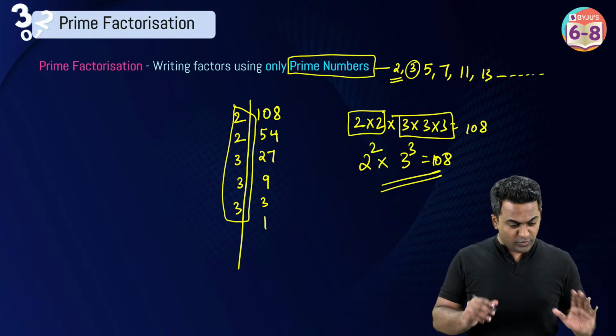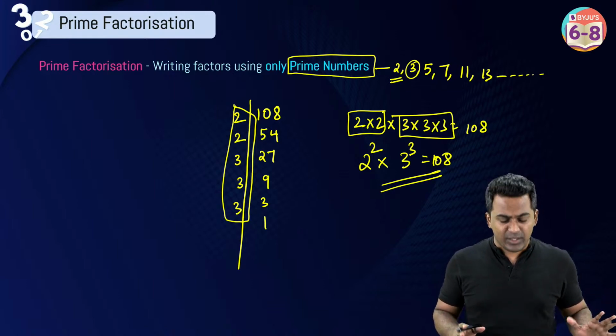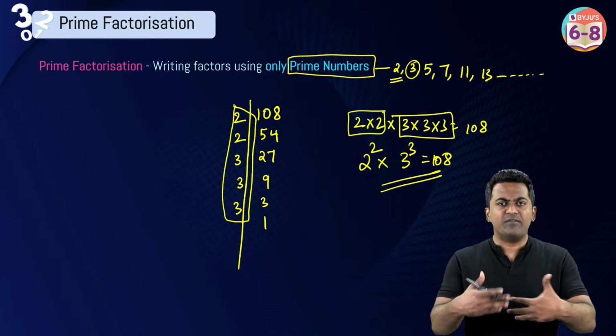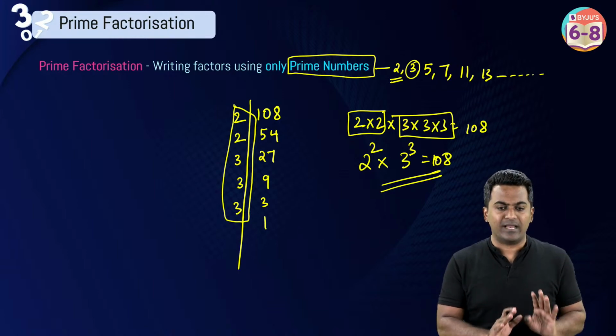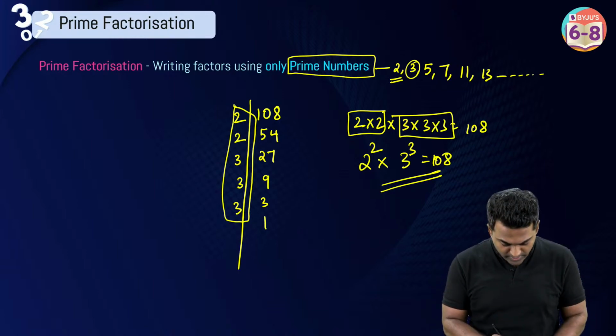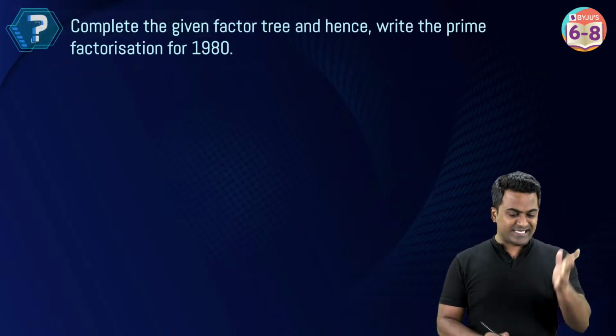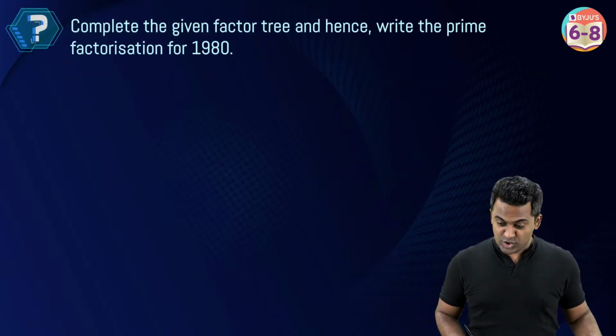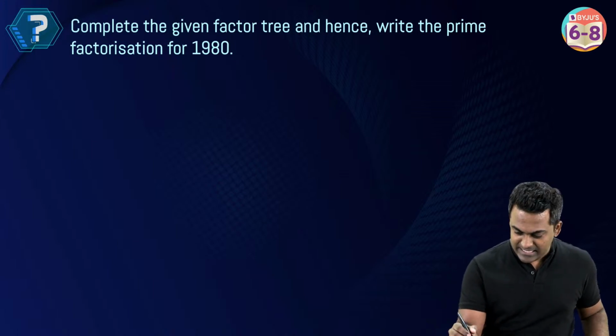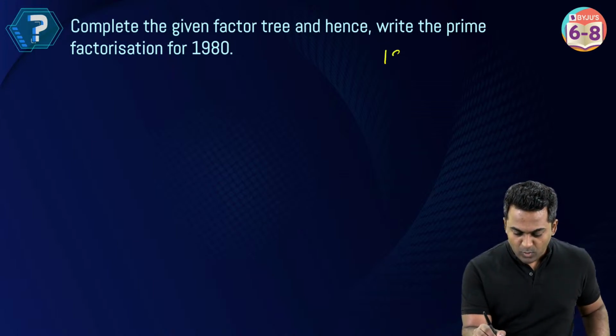All right? So you've understood what prime factorization is, right? You start with the first prime number and then keep dividing till you reach 1. The moment you get 1, you stop. All right, cool. Now let's see how we can prime factorize this number here, 1980. So this is going to be a big number, yeah? Let's see what the answer is going to be.